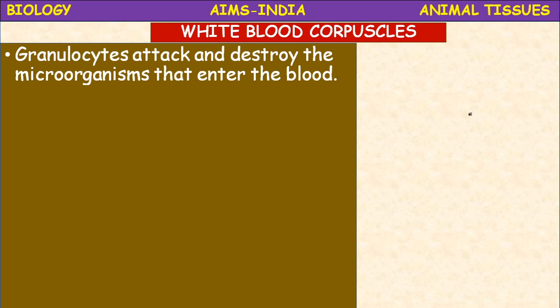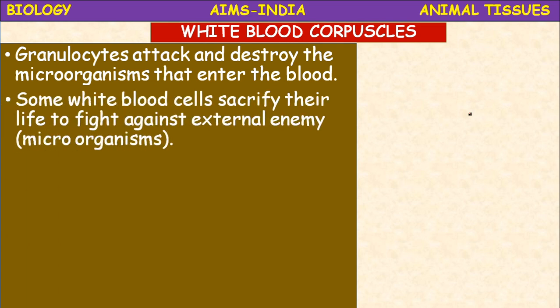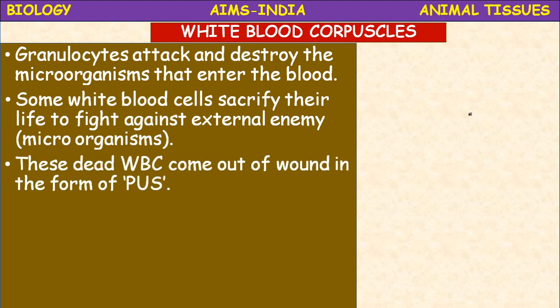The granulocytes attack and destroy the microorganisms that enter the blood. Some white blood cells sacrifice their life to fight against the external enemies, that is microorganisms. So these dead WBC come out of the wound in the form of pus.